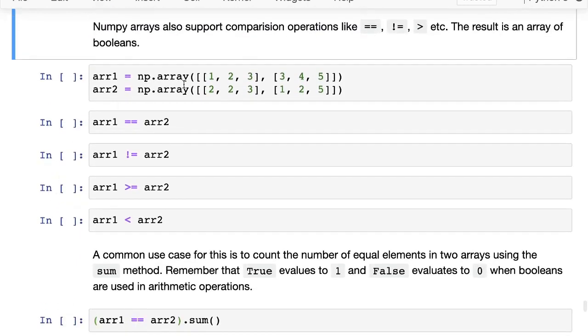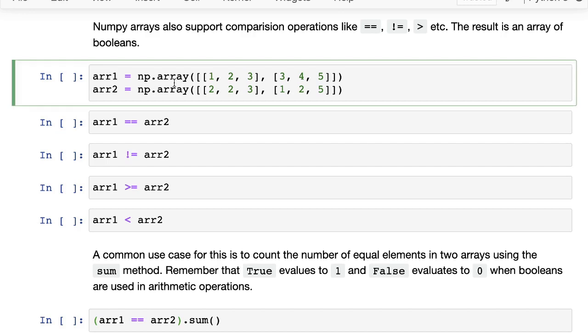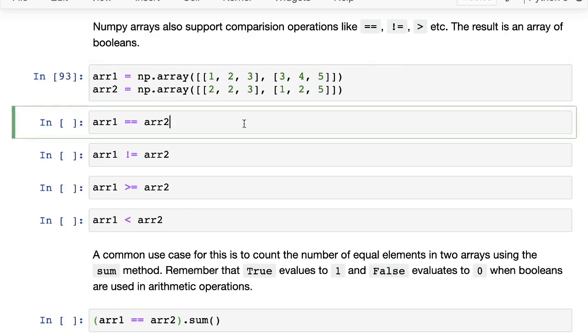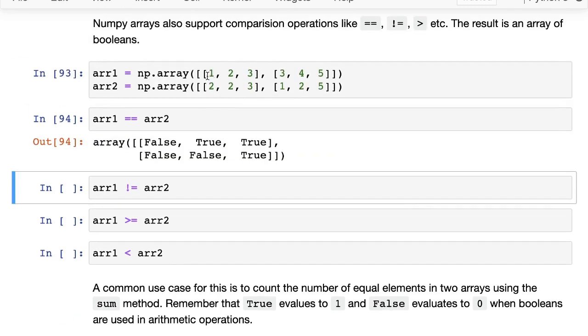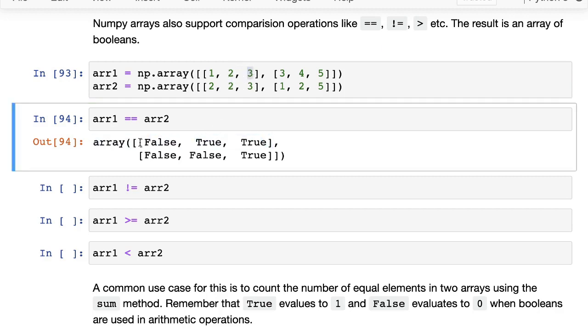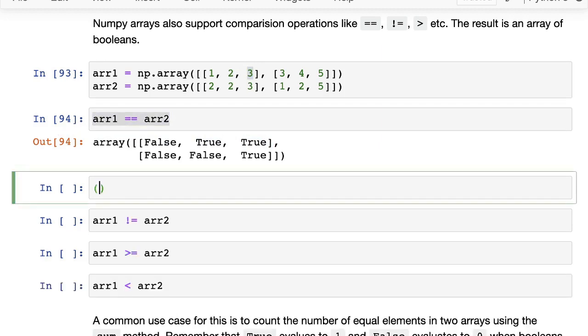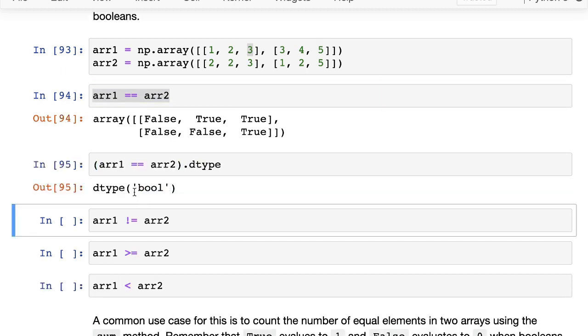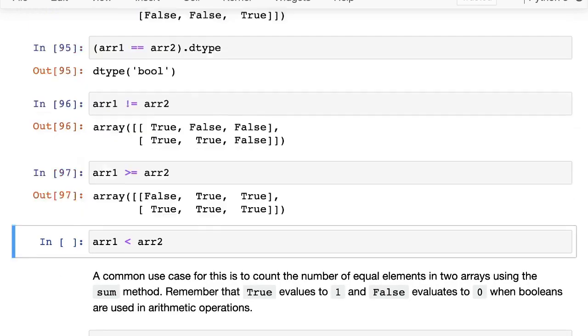Okay. And then apart from arithmetic, NumPy arrays also support comparison operations. So things like double equal to, not equal to, greater than, less than, and so on. Here we have 2 arrays and we can check if corresponding elements are equal. You can see here that some of these values are equal. 2 matched with 2 and 3 matched with 3. And that's why we have true here and then we have false here. Now this is an array of booleans, right? You can actually check this. If I do dot dtype,